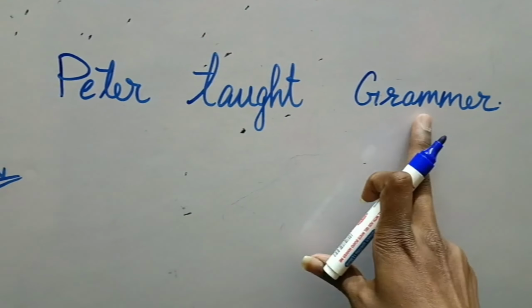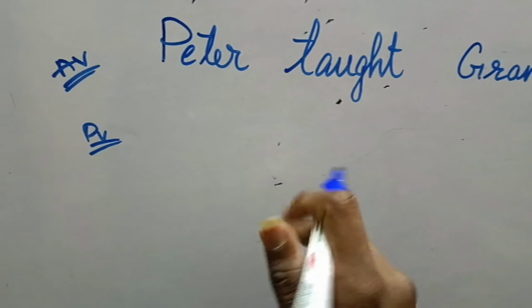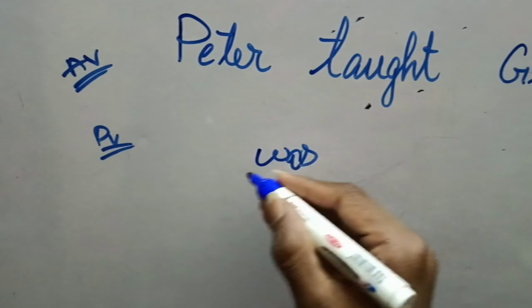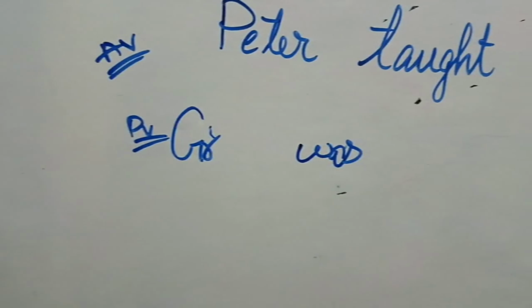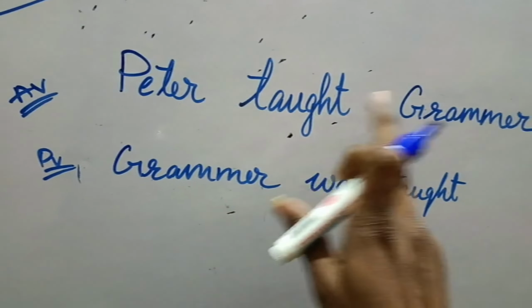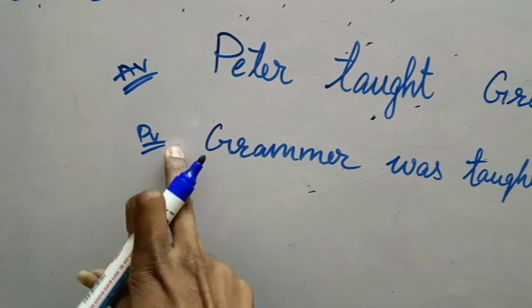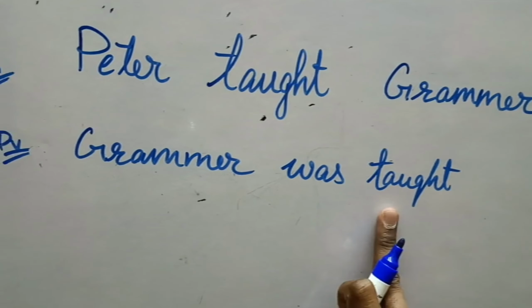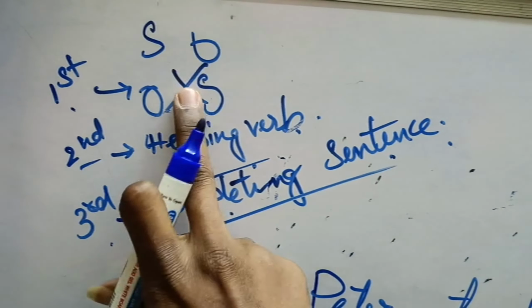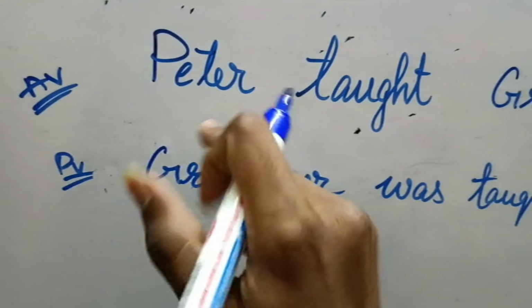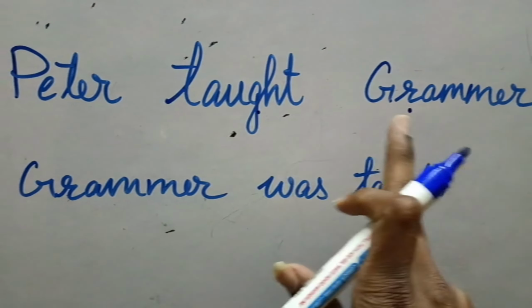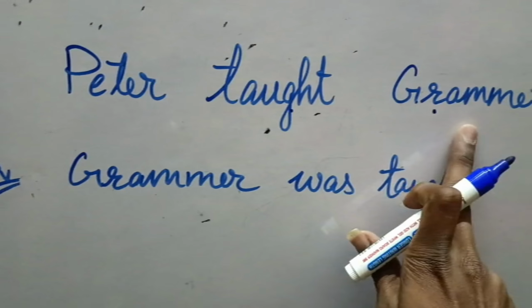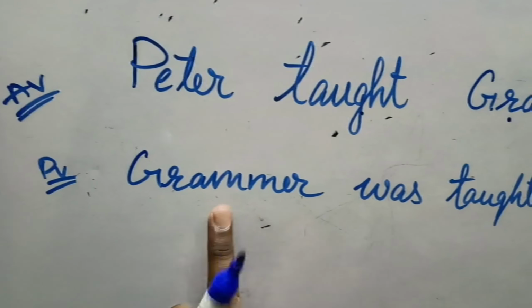Let us consider these active voices. "Peter taught grammar." So when we convert it into the passive voice, what happens? The helping or auxiliary verbs are used in it. It is "was." As we discussed in the first rule, the object, grammar, comes first. That means "grammar was," and "taught" is the verb, the same as given in the active voice. As in the first rule, the subject goes to the end. So what does it form? "Grammar was taught." Grammar was taught by whom?